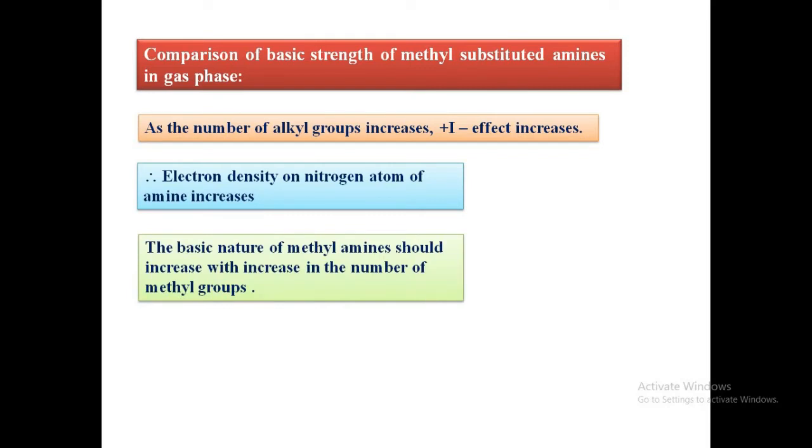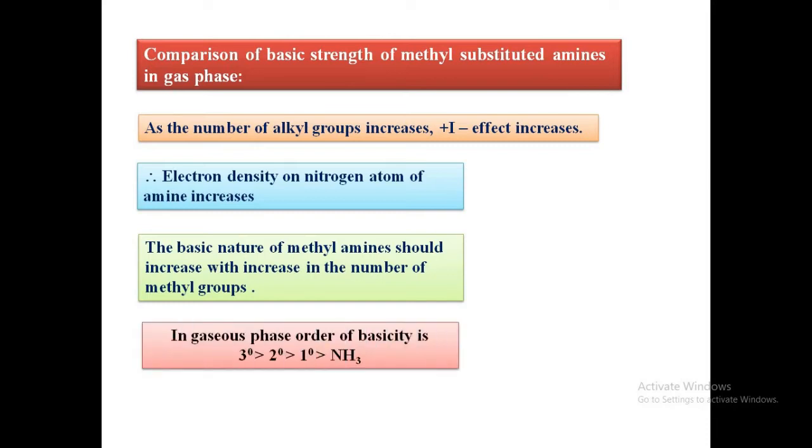In gaseous phase, the order of basicity is: tertiary amines are more basic compared to secondary amines, whereas secondary amines are more basic compared to primary amines, and primary amines are more basic compared to ammonia.